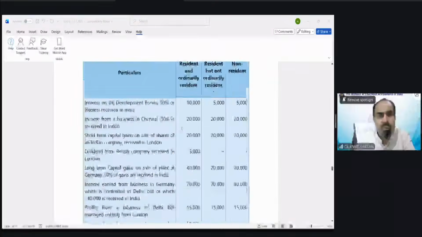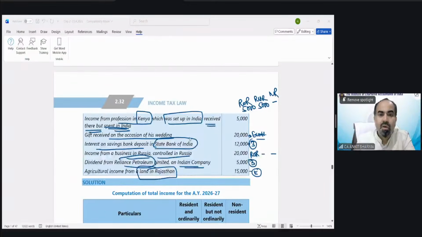NR in Kenya point was set up in India. So control in India. So that's why also, because control from India, so we'll tax this 5,000 in both cases, but nothing is going to be taxed in case of non-resident.